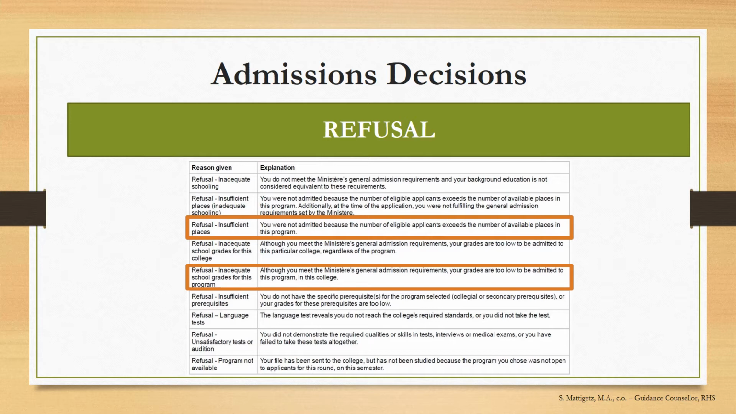Inadequate school grades for this program. This means that although the applicant meets the minimum requirements, their grades are too low to be admitted into the program. Next, insufficient prerequisites. This means the student has applied to a program that requires a course that they have not passed or are not currently passing. This refusal can be avoided by only applying to programs for which you are currently qualified.